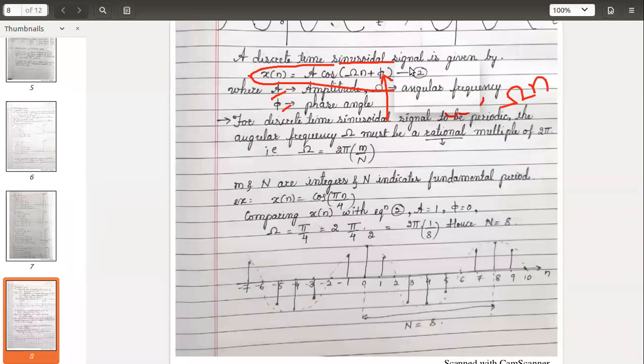Do you know what is the meaning of period? What is the meaning of periodicity? You have heard about this. You have studied physics. You have come across any waveforms. So you know what is the meaning of a period of a wave. Can anybody tell me, or just you can put it in the chat box? What is the meaning of a period?